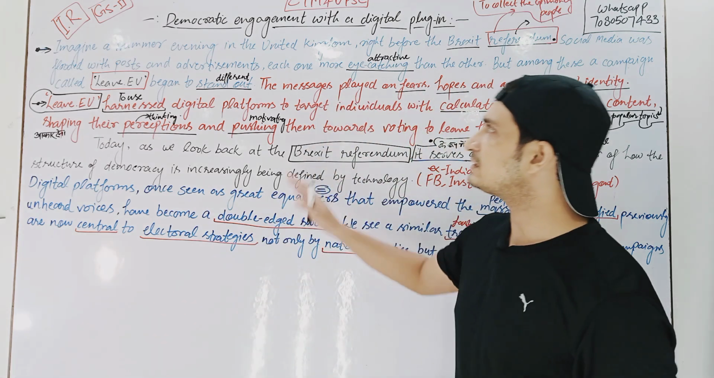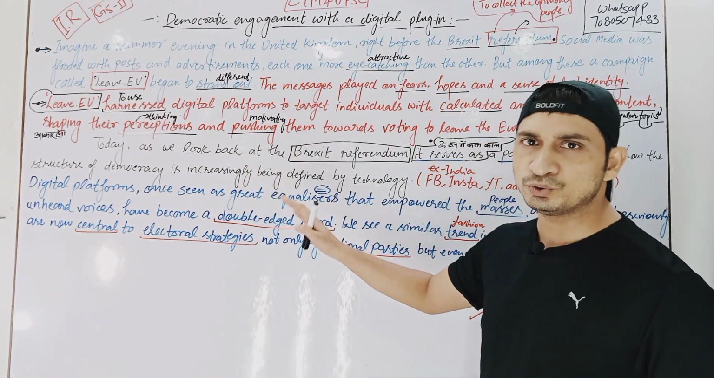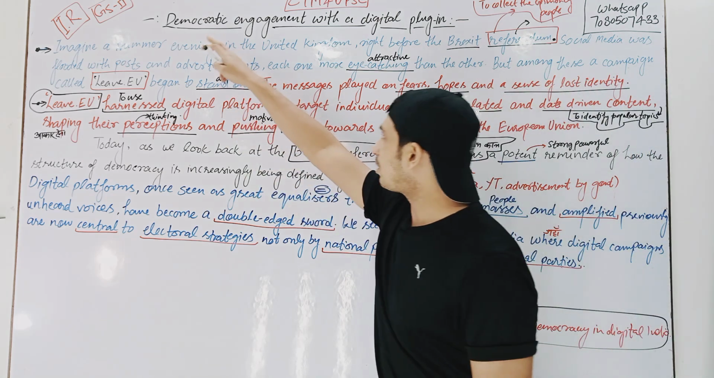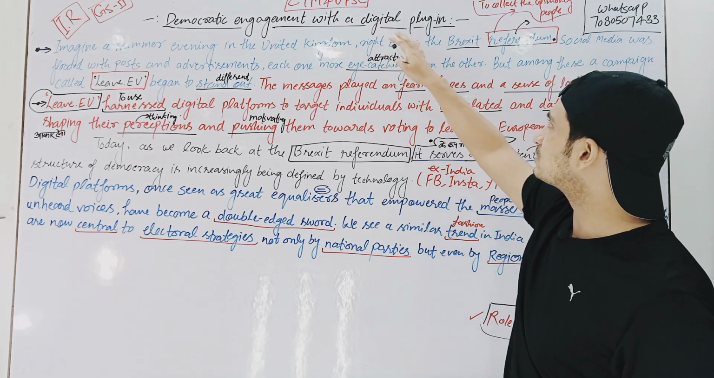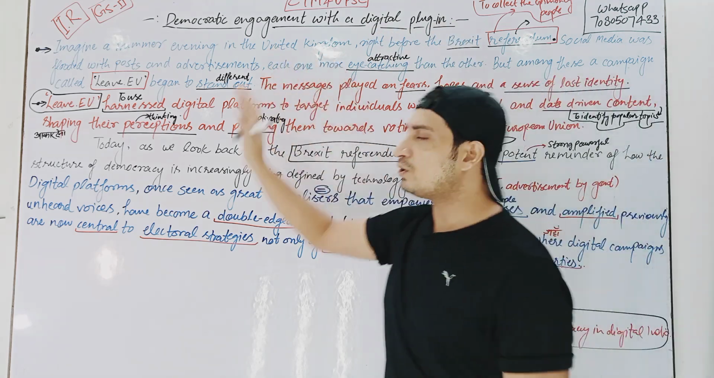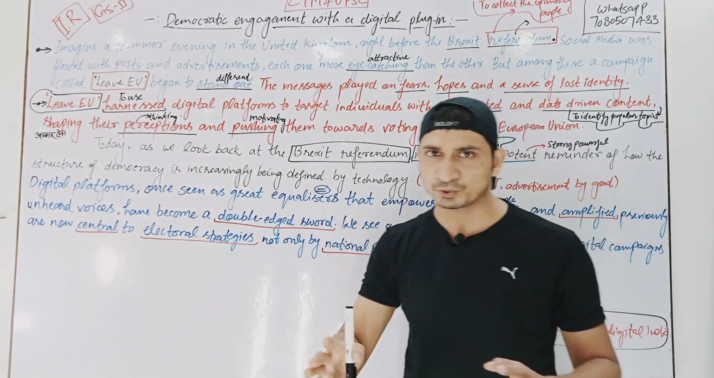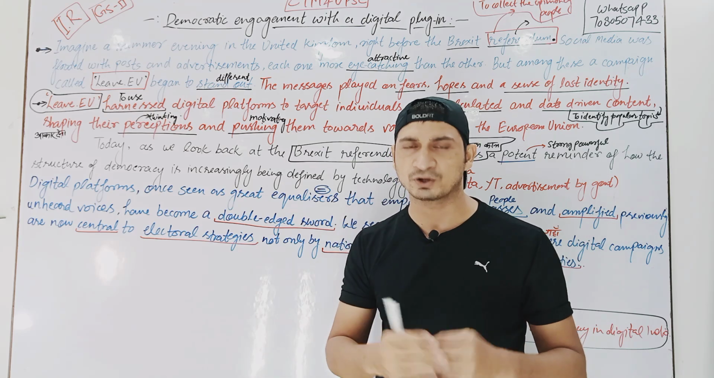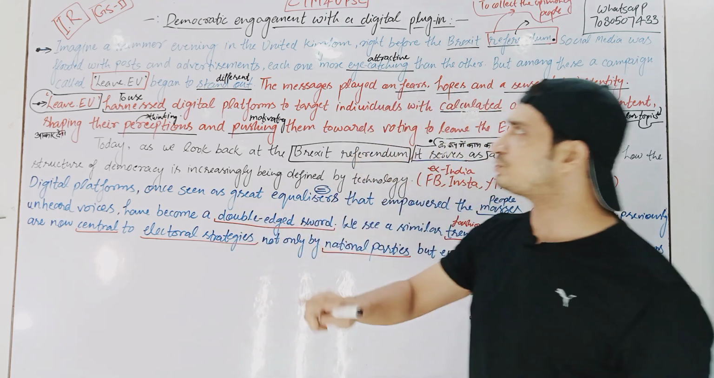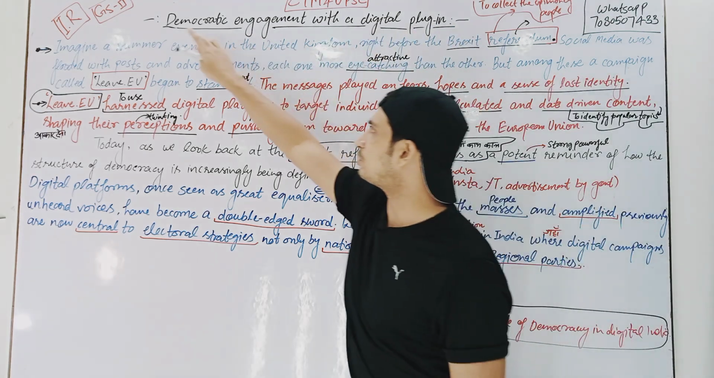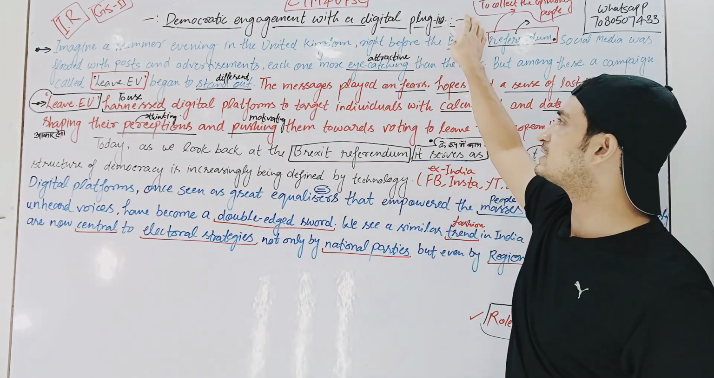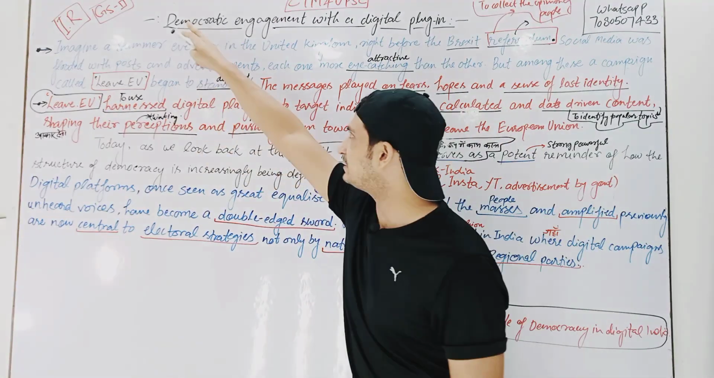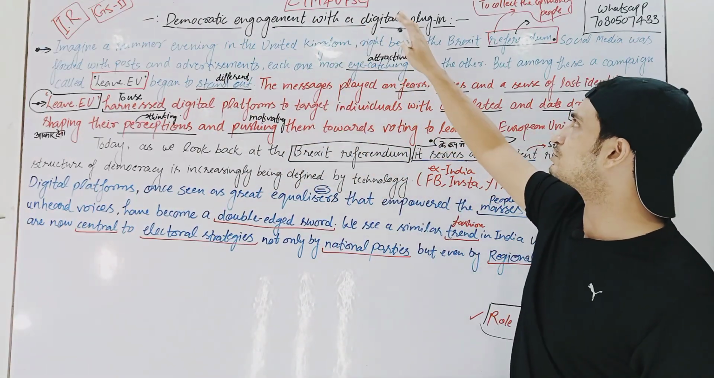So this is the editorial of the Hindu newspaper, and the heading of the editorial is "Democratic engagement with a digital plugin". So how to read an editorial? Whenever you open a newspaper, either a hard copy or a soft copy, first of all you must see the heading. So while seeing the heading, first try to read the heading: democratic engagement with a digital plugin.